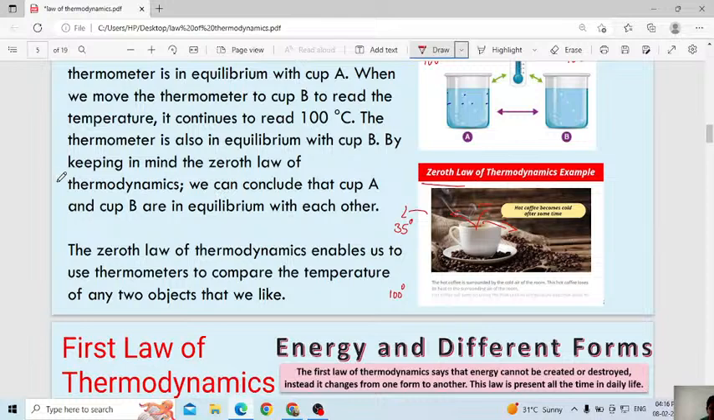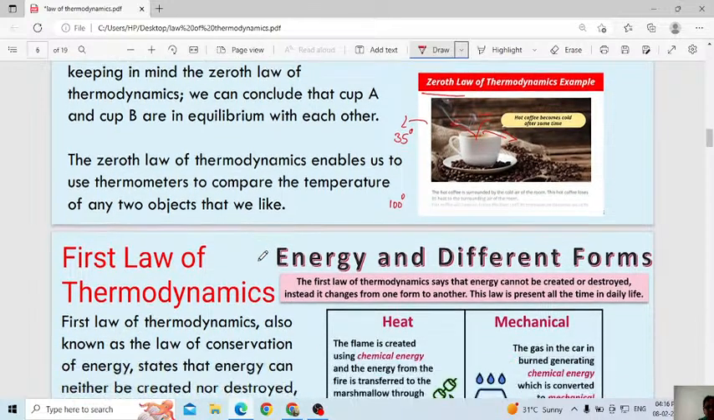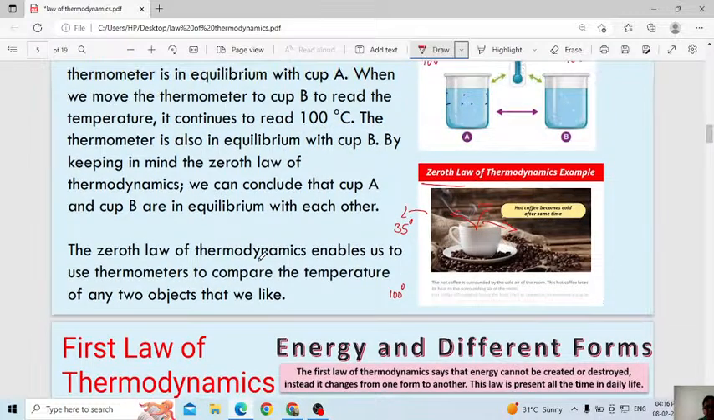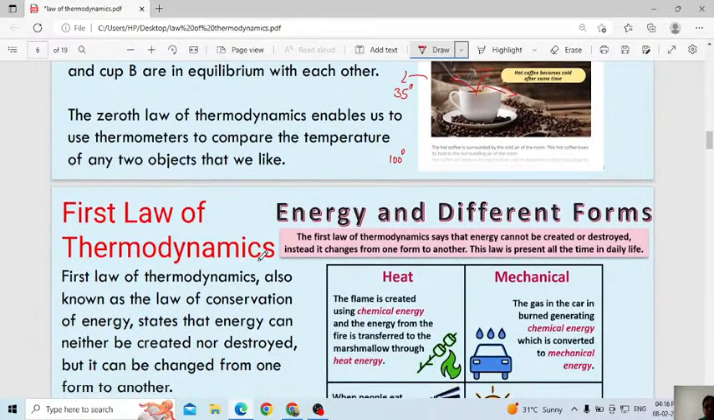Understood? Zeroth law, remember. The next one: the zeroth law of thermodynamics enables us to use temperature to compare the temperature of any two objects that we like. Here we will use the thermometer to measure the temperature of a system or object.